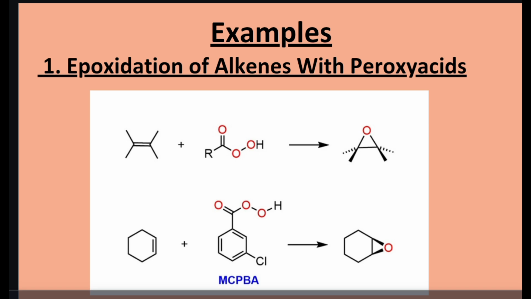First example is epoxidation of alkenes with peroxy acids. Here you can see the example of an alkene that is treated with peroxy acids. You will get an epoxide. And another example you can see, cyclohexene is treated with mCPBA. You will get an epoxide of cyclohexene.